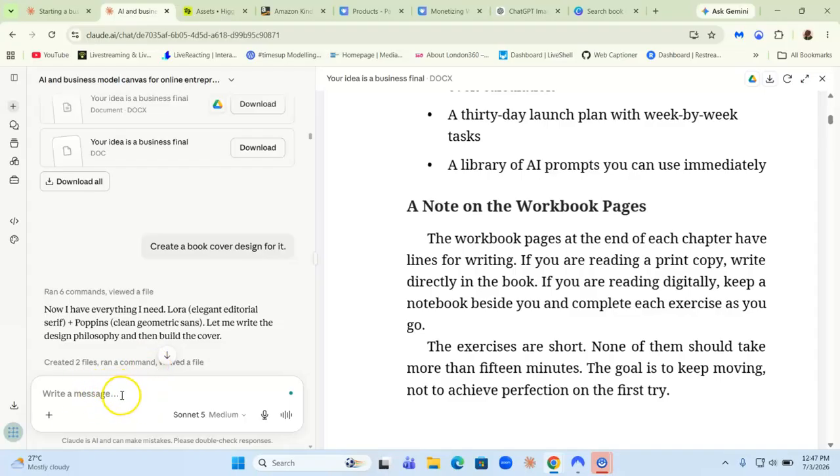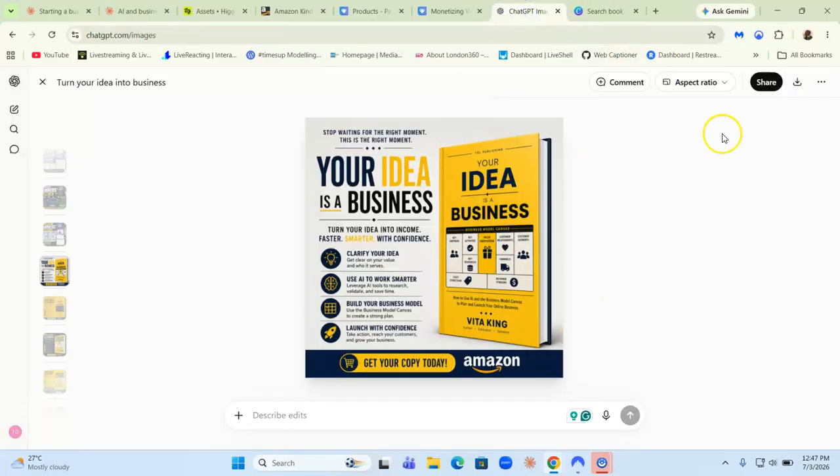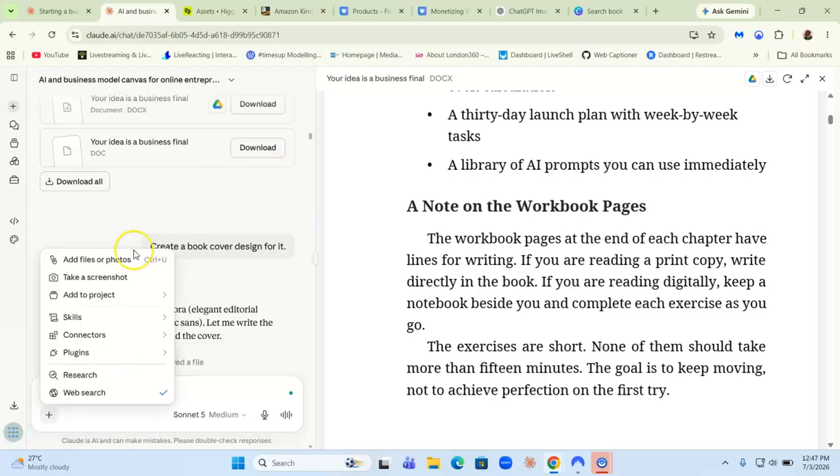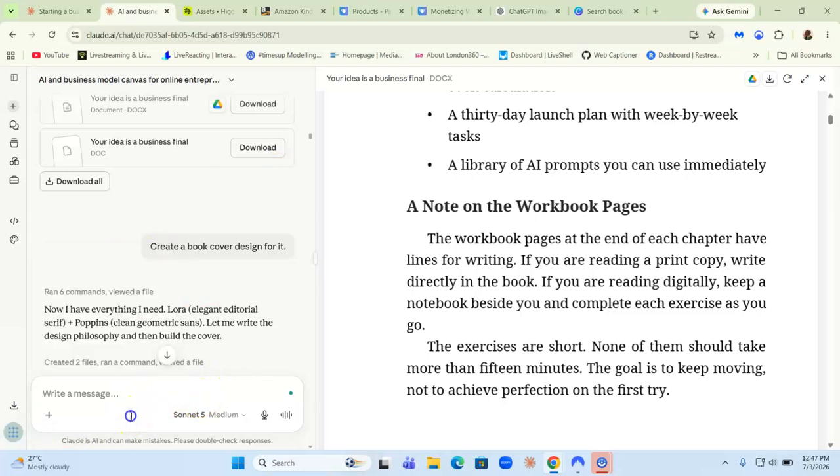Claude is going to give you all the details, like what's going to go on the back. And once ChatGPT creates the book cover for you, download it, and then come back to Claude in that same chat window, upload your book cover, and then prompt Claude to configure that book cover for Amazon KDP, to optimize it, to prepare it for Amazon KDP.